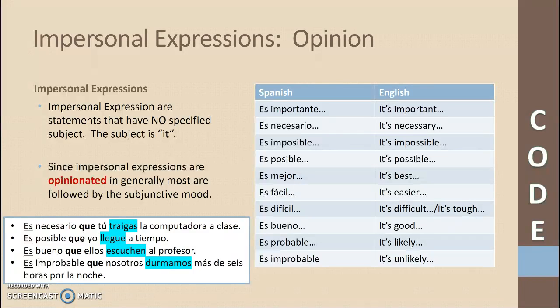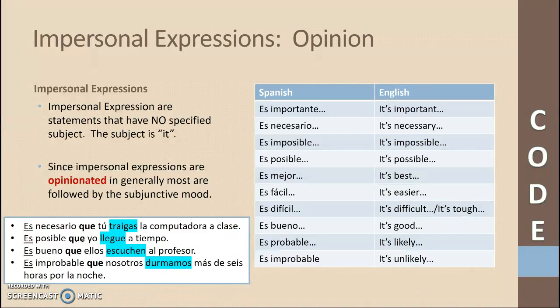Es necesario que tú traigas la computadora a clase. Es posible que yo llegue a tiempo. Es bueno que ellos escuchen al profesor. Es improbable que nosotros durmamos más de 6 horas por la noche.